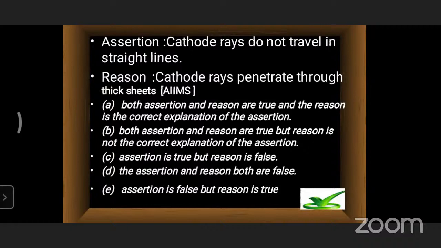This is a previous AIIMS question, All India Institute of Medical Sciences, which is useful for NEET students. We need to keep in mind from which point of view they ask the questions. See, he is not asking any direct questions about whether the path of the rays is in a straight line or a curved path. It was not mentioned anywhere in the book. We just have to think about the experiment. We need to check the facts involved in the experiment and what other conditions we may apply, whether those are satisfied or not.